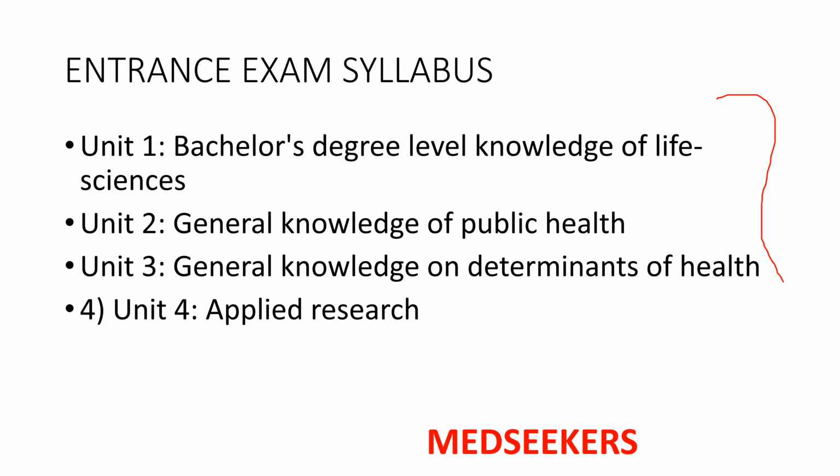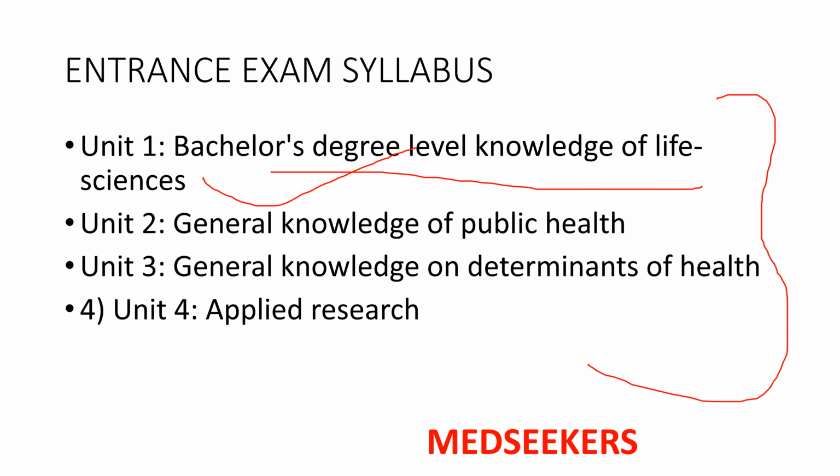See, this is section B syllabus. They told you they'll ask you subject oriented, right? Bachelor's degree level knowledge of life sciences you should have, general knowledge of public health, general knowledge on determinants of health, applied research. In each unit what you have to study, what is the entrance exam syllabus, what they have given, I'll tell you in detail. Have a look at it.